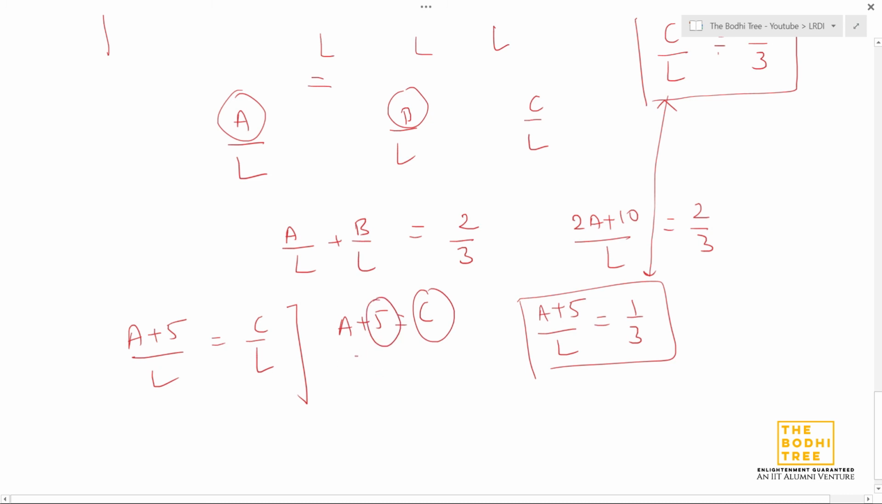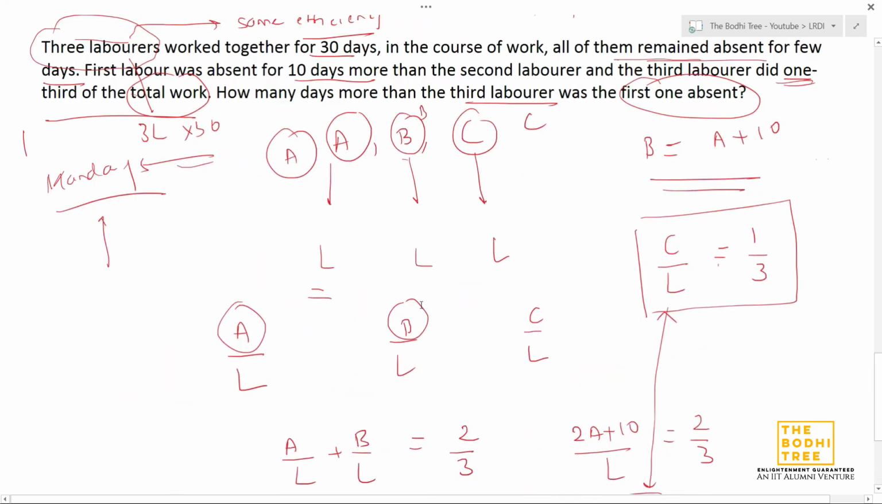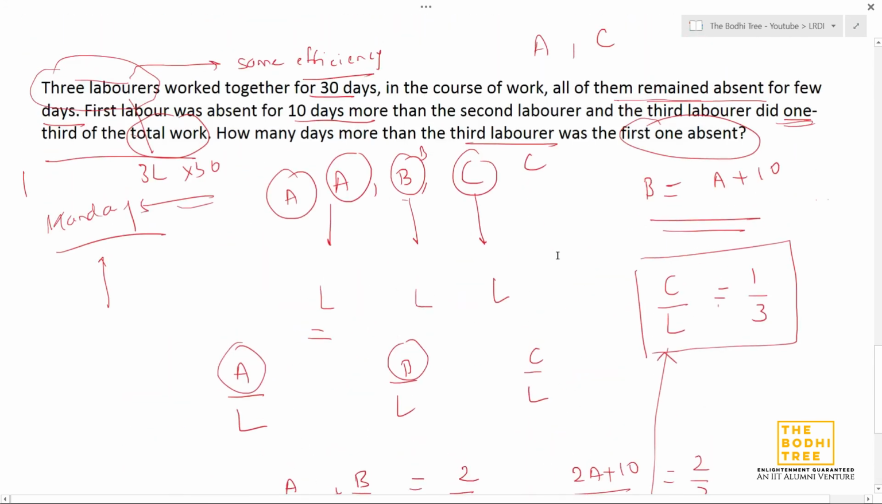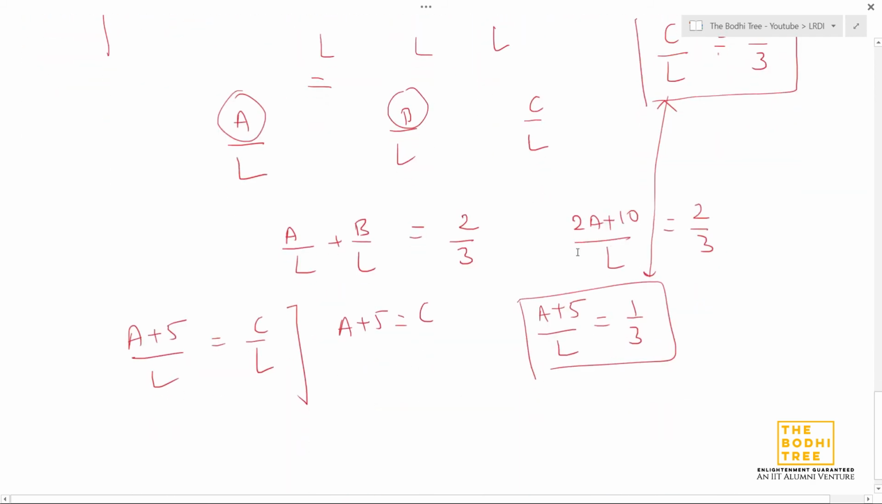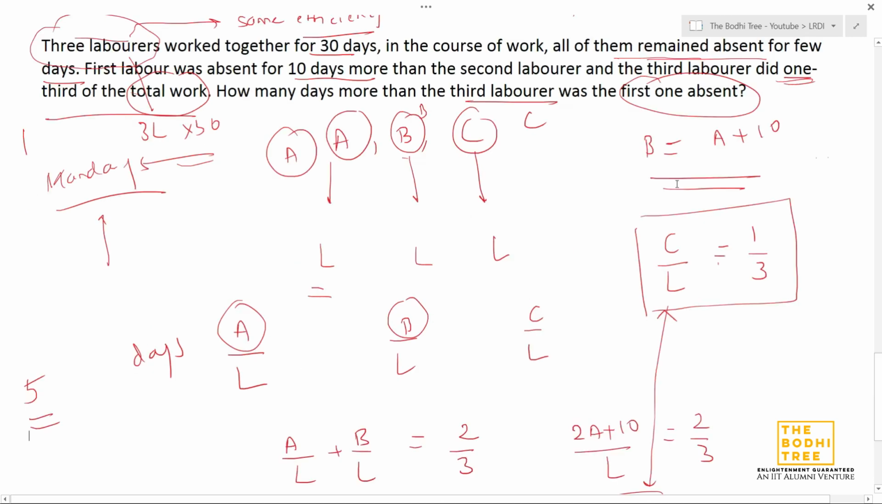That means A missed 5 days compared to C. So A was absent for 5 days compared to C, because C has worked for 5 more days compared to A. So that is what they are asking. With respect to the third laborer, how many days more than the third laborer was the first one absent? The first one was absent for 5 days compared to the third laborer. So the answer is 5.